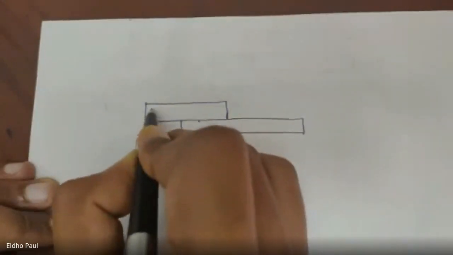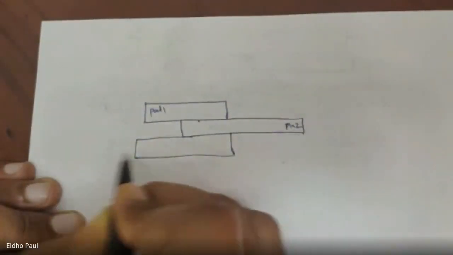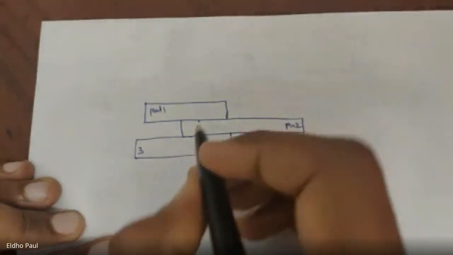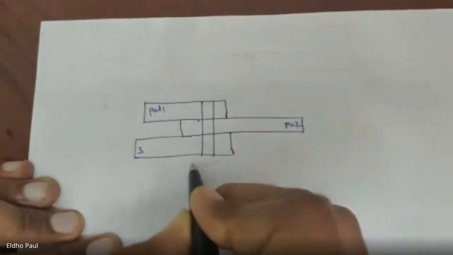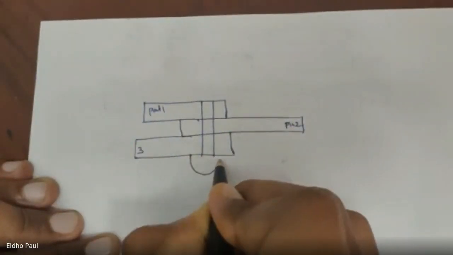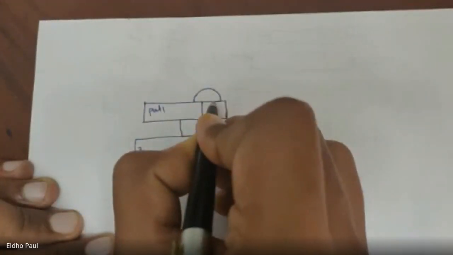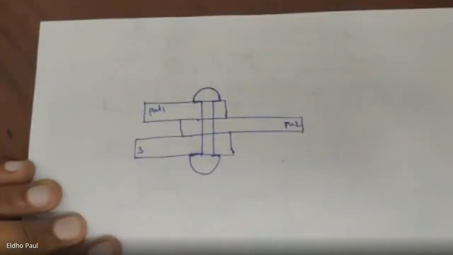So this is plate 1, plate 2, and plate 3. Okay, and by using a rivet, I make a rigid joint between these 3 plates.